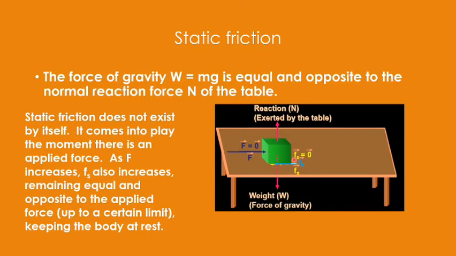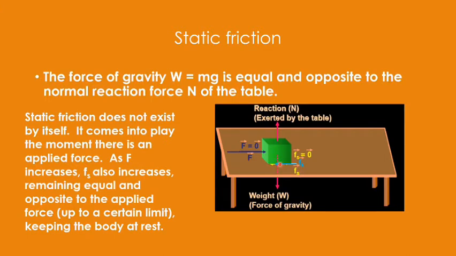It means you want this body to move, you are trying to move this body, and as soon as this body tries to move, only then the frictional force comes into play, but the body has not moved at all, and that is why this frictional force is termed as static frictional force, and it is written as Fs.